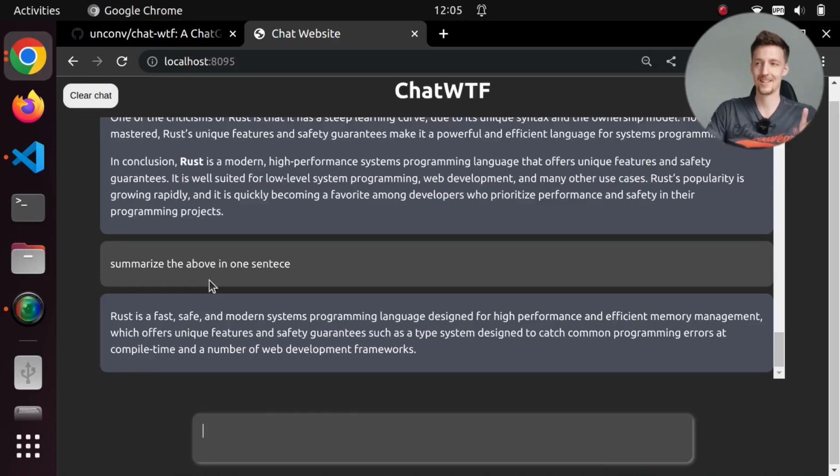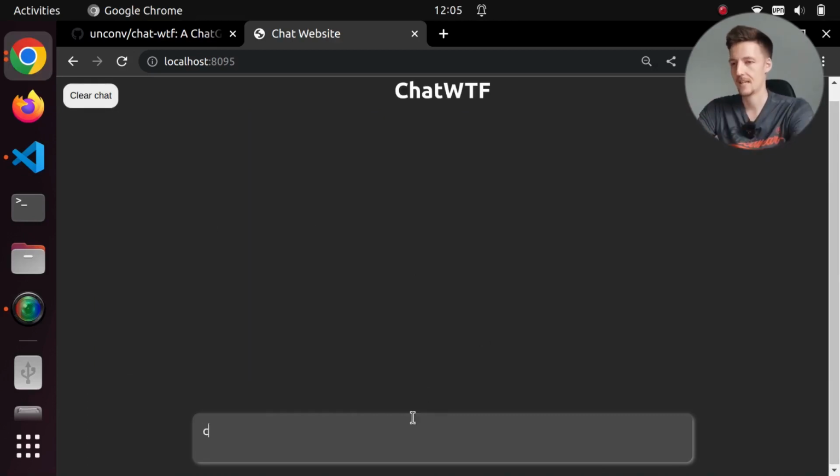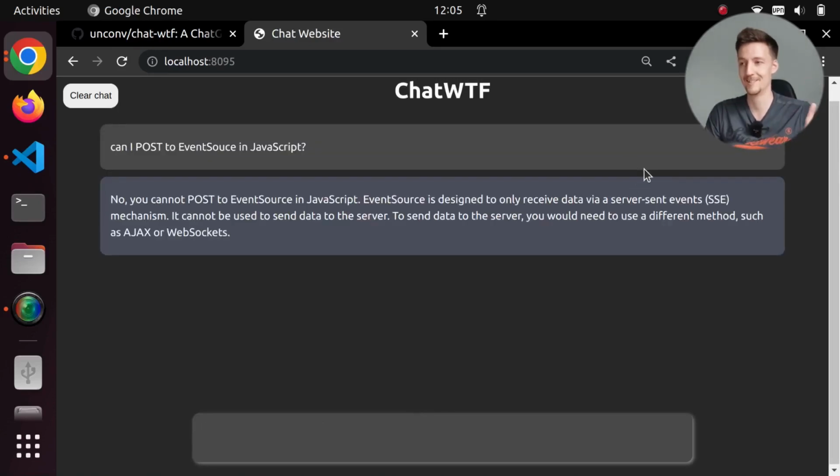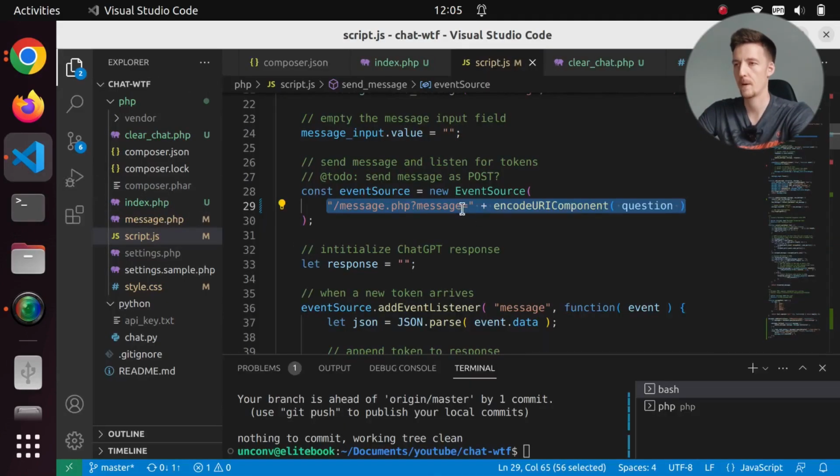Since this is ChatGPT, I can just ask it, can I post to event source in JavaScript? No, you cannot post. Okay, so that's it. I cannot post, so we will leave it at that. But this shouldn't be a problem because it will just be the one question, although it can be a long question.